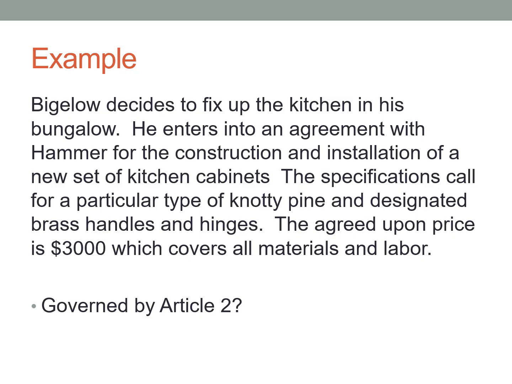So we have Bigelow decides to fix up the kitchen in his bungalow. He enters into an agreement with Hammer for the construction and installation of a new set of kitchen cabinets. The specifications call for a particular type of knotty pine and designated brass handles and hinges. The agreed upon price is $3,000, which covers all the materials and labor. And the question is, is this contract governed by Article 2?